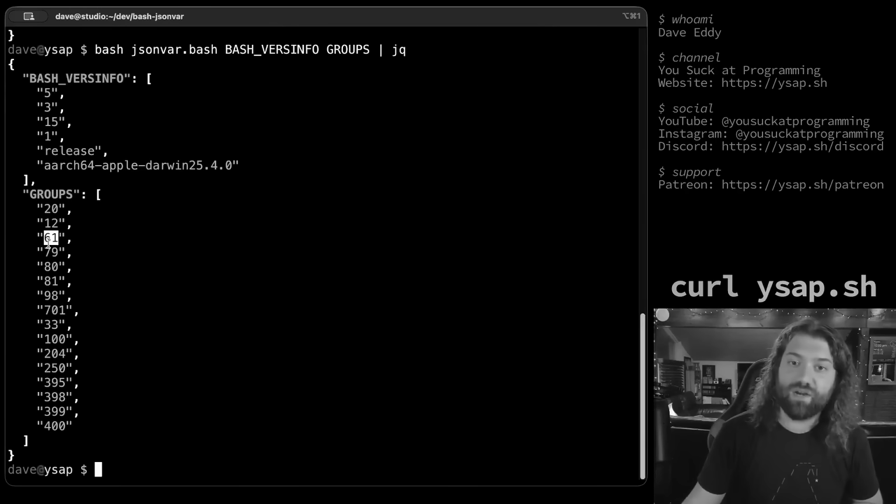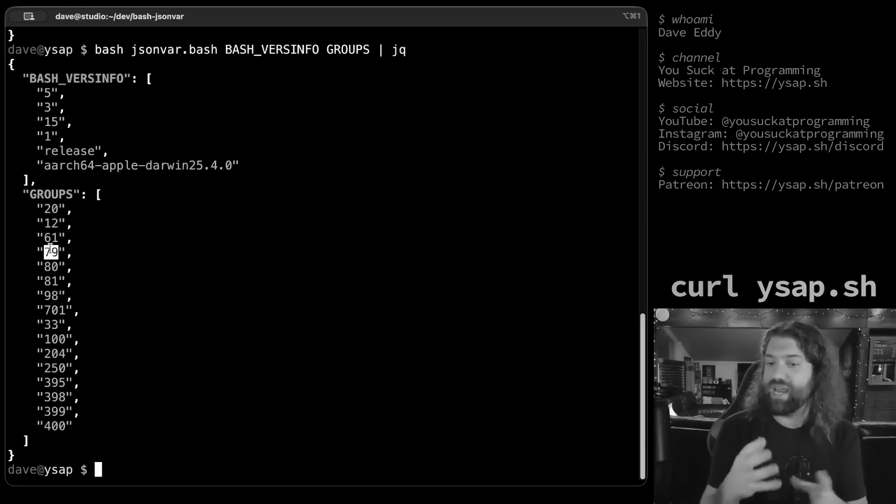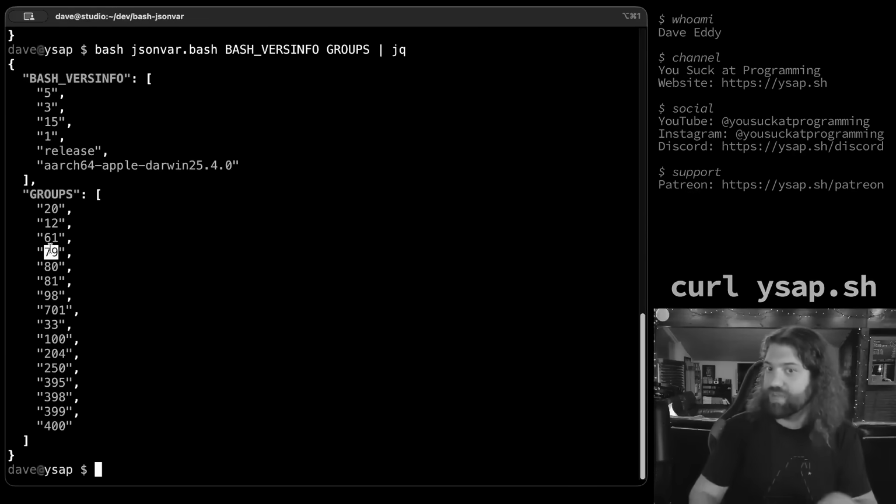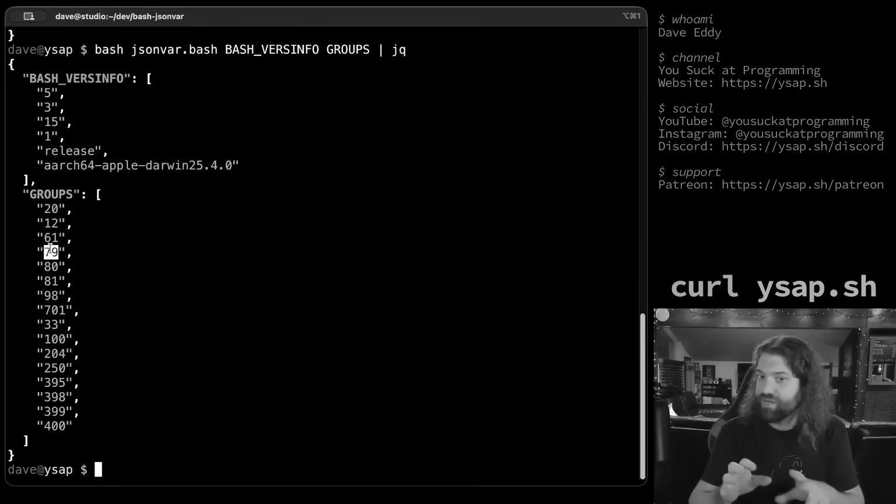So I was wrong. In a previous video, I said this. These aren't numbers because Bash can't have nested arrays, and arrays are always going to be of string type in Bash. It doesn't have strong types when it comes to what's inside an array. And honestly, I totally believe that. I really thought that was the case.